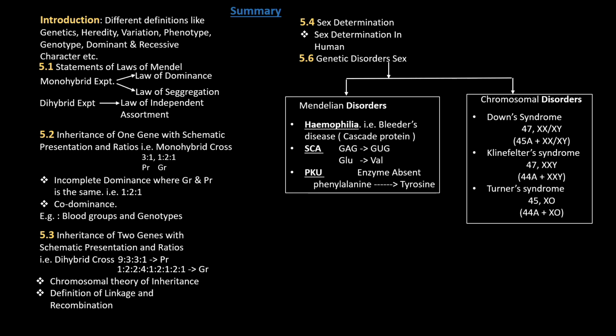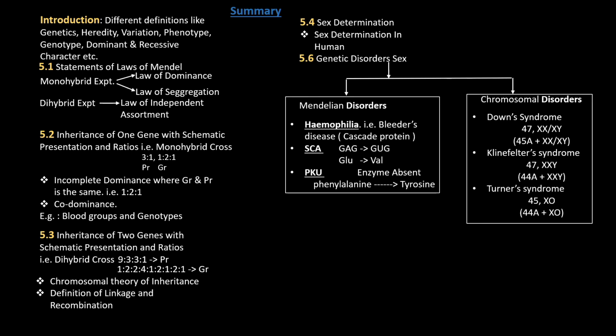Under the inheritance of one gene, we have also studied incomplete dominance by taking the red flower cross with the white flower, and you will get pink color flowers. And there you will find the genotypic ratio and the phenotypic ratio are the same, that is 1:2:1. So this incomplete dominance is also an important one. You must be able to do the schematic representation with the Punnett square showing the genotypic ratio and the phenotypic ratio.